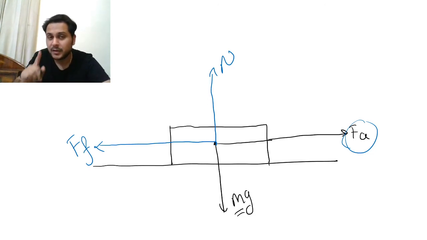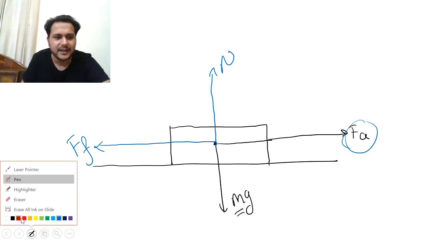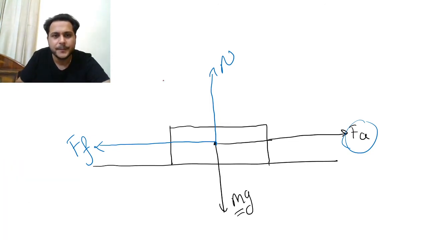Now please understand one thing and see this red color. The red color says there is a resultant force acting.